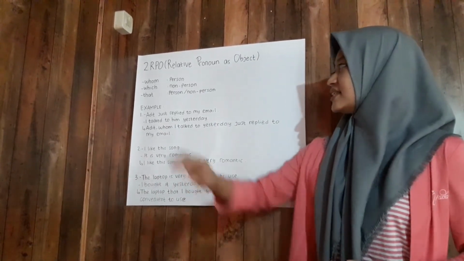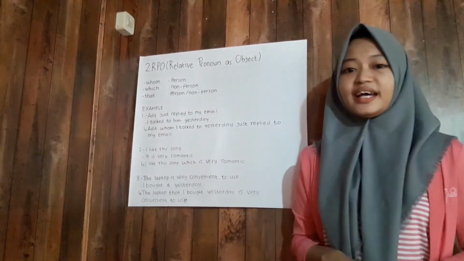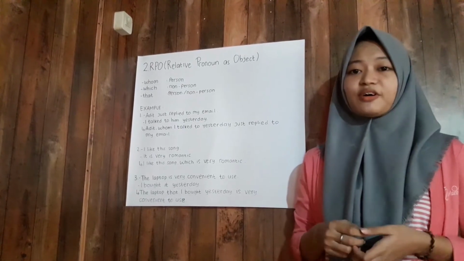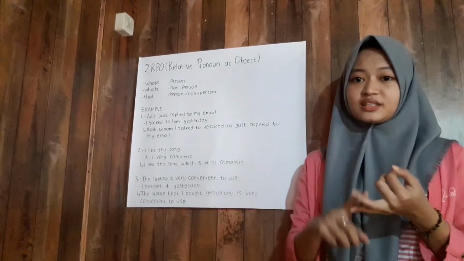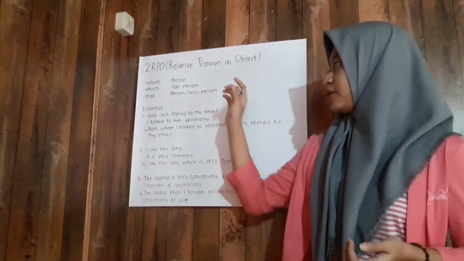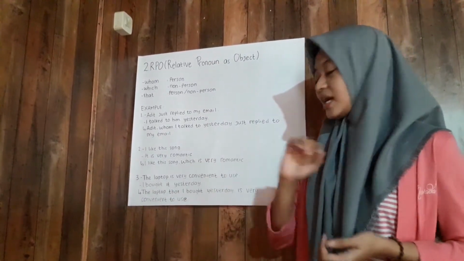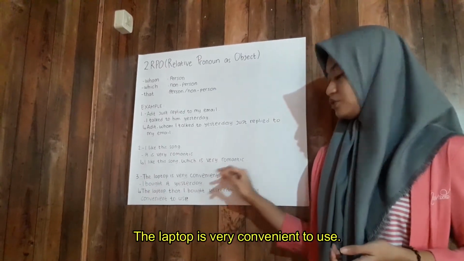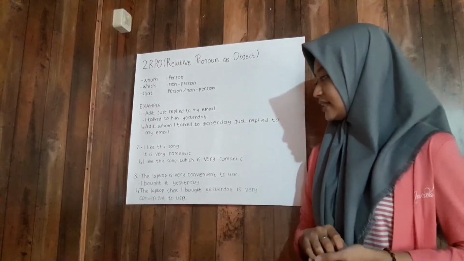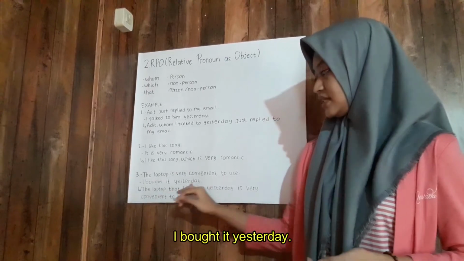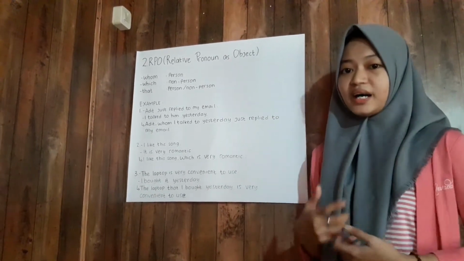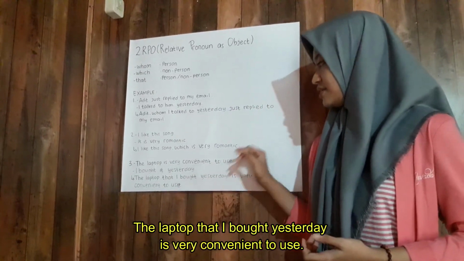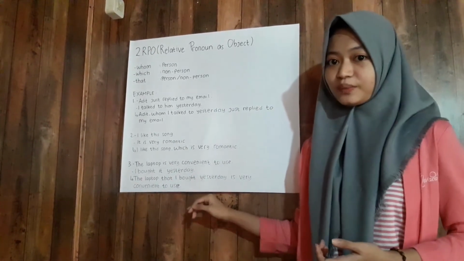The last is that. That is used to replace subject and object in the form of animals, things, and people. For the example, number 3. The first sentence is, the laptop is very convenient to use. The second sentence is, I bought it yesterday. When we combine them: the laptop that I bought yesterday is very convenient to use.